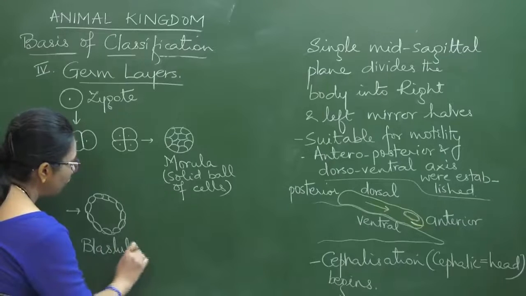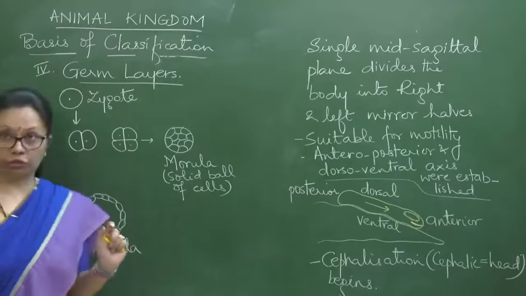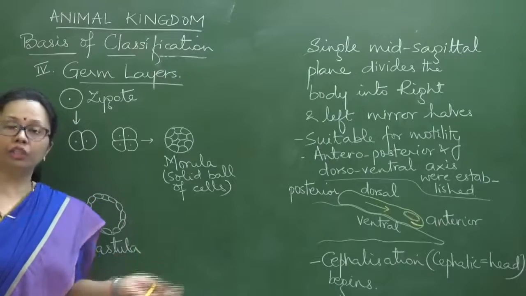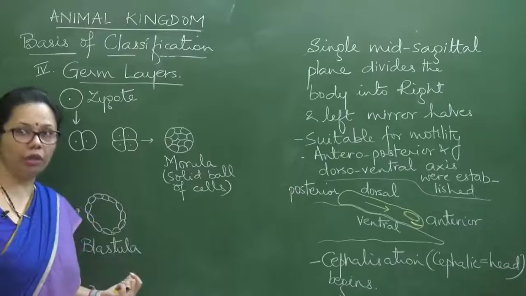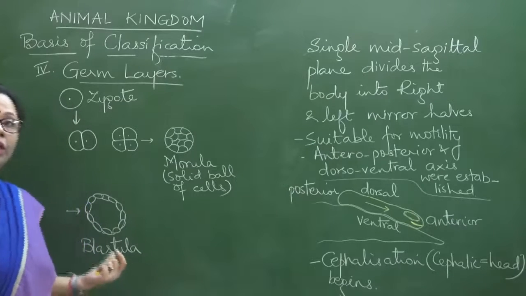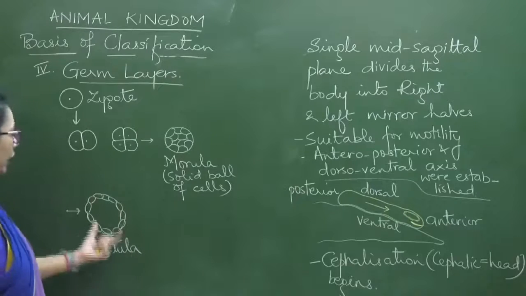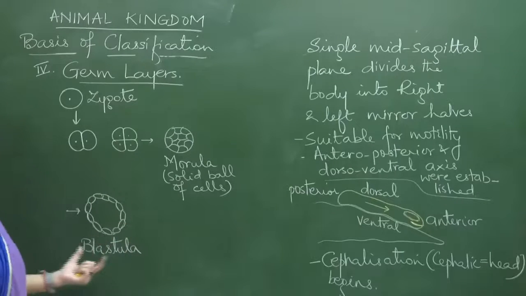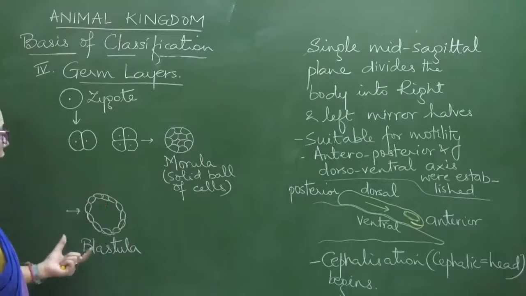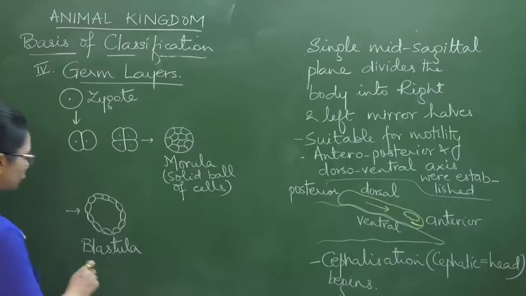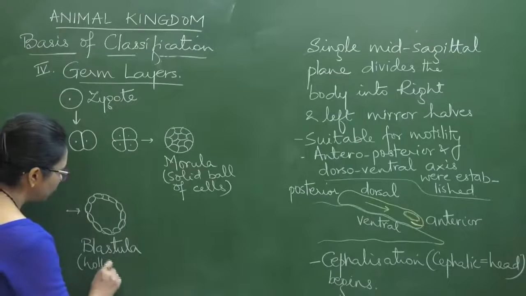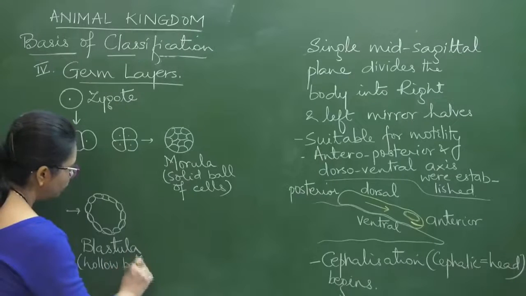It is only in mammals that we use the term blastocyst. Since here I am taking Animalia in general, I'll use the term blastula, and when you are talking about mammals including humans, then you will use the term blastocyst. Okay, so there shouldn't be any confusion there. So blastula is a hollow ball of cells.